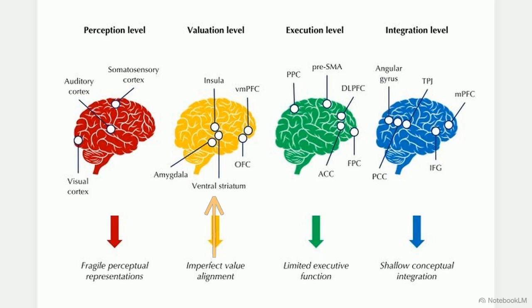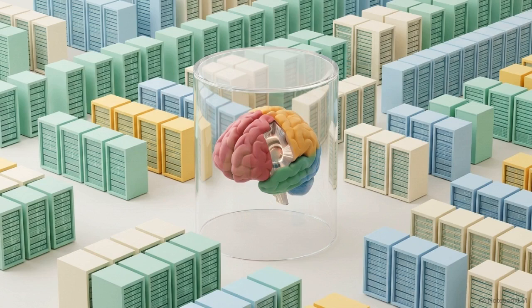Third is the execution deficit. Models fail at complex, multi-step planning due to an absence of the robust cognitive control mechanisms housed in the dorsolateral prefrontal cortex. Finally, the integration deficit. Models hallucinate because they operate without the sensory-motor grounding and conceptual integration provided by regions like the temporoparietal junction. The architectural failures of modern AI are direct consequences of biological omissions. They cannot be corrected by simply adding more text to a dataset.